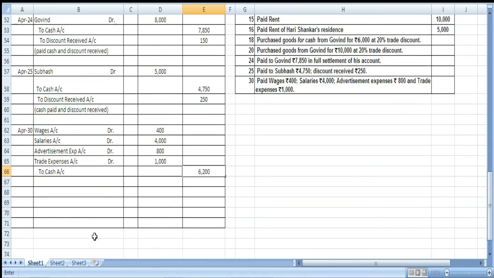So narration will write here. Expenses paid. Okay. Now the last thing we'll do here is we'll do the total.